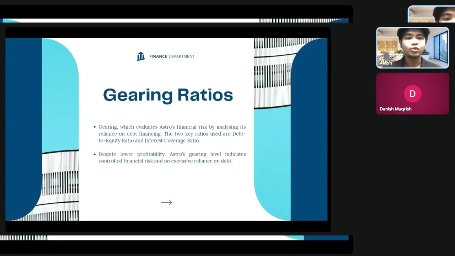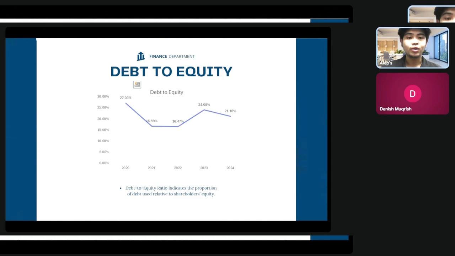I will now move on to gearing. As you can see, the debt to equity ratio indicates the proportion of debt used relative to shareholders' equity. Company Z's debt to equity ratio remained relatively moderate throughout the period, ranging from about 16% to 27%. This suggests Company Z does not heavily depend on debt financing and maintains a balanced capital structure. Although there was a slight increase in gearing in certain years, overall financial leverage remains manageable and not excessively risky.